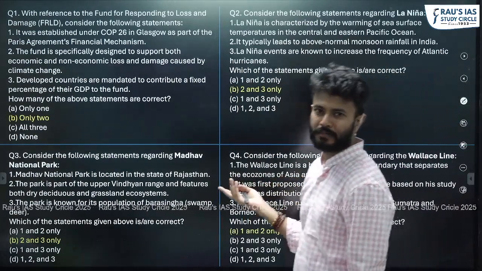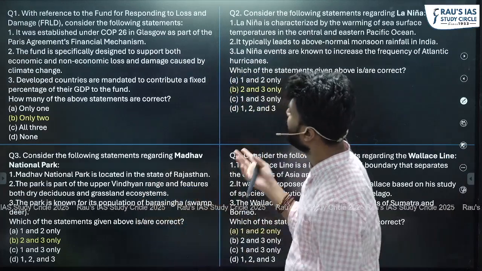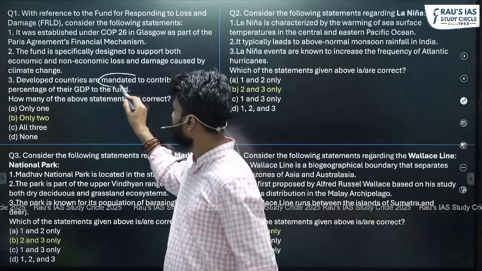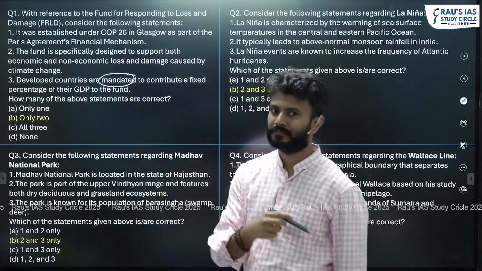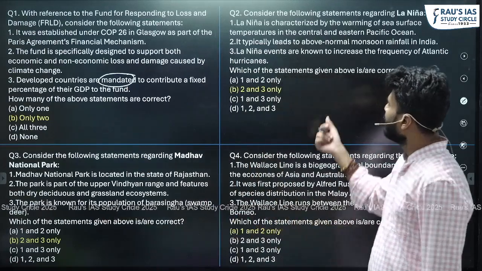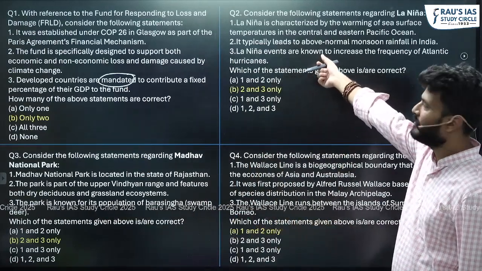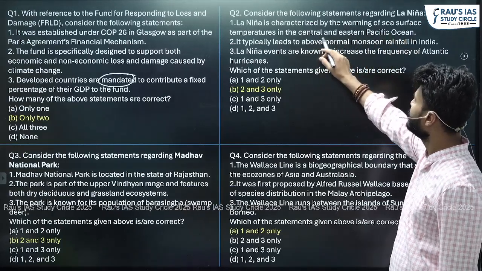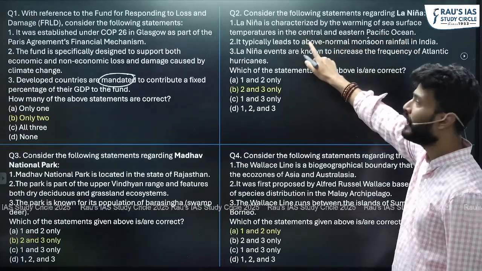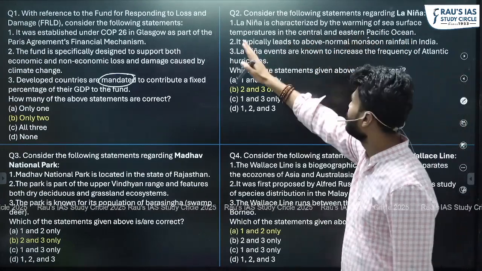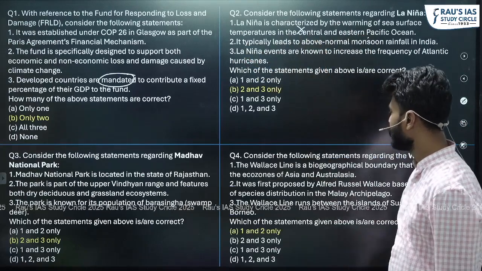Because these are very simple questions, just read the questions carefully. In this question, they are not mandated. We just saw that expected, right? Then here also in question number 1, when we are saying La Nina is characterized by the warming of the sea surface temperature in the Central and Eastern Pacific. So during La Nina, the warmer water was getting collected over the Western Pacific, not the Eastern Pacific, right?